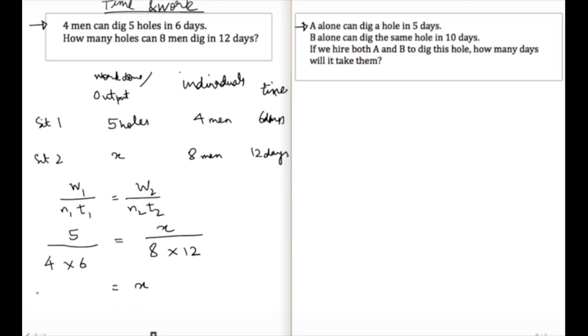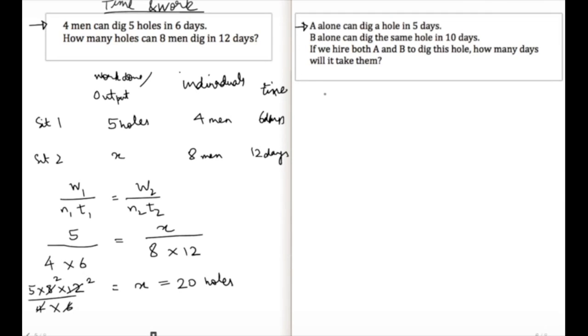So X is 5 times 8 times 12 on 4 and 6. So you can just cancel these out for 2 and 2. So we have 20 holes, right?